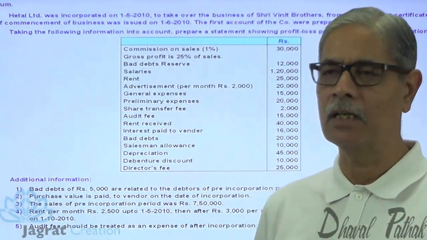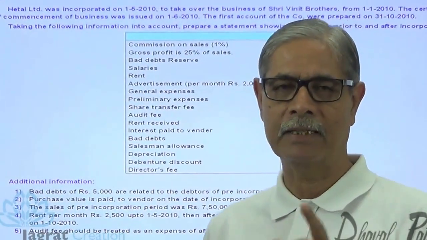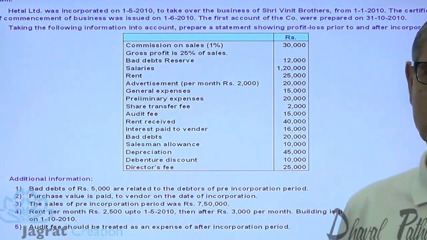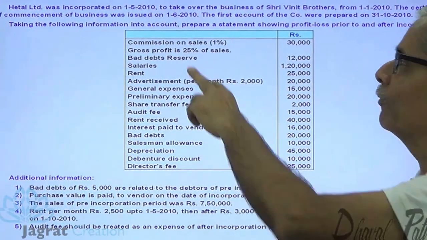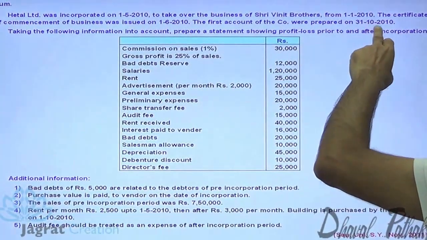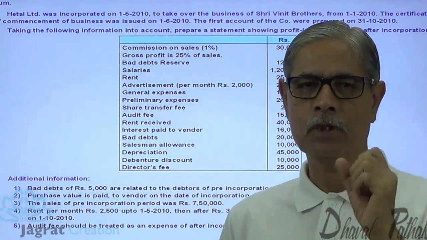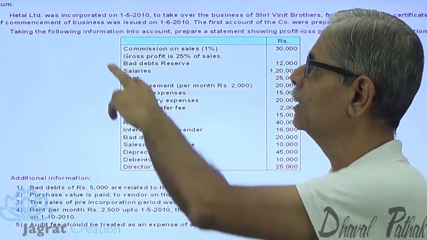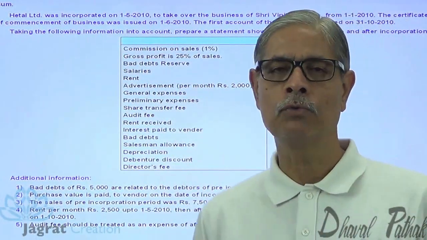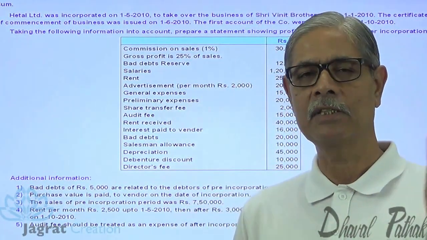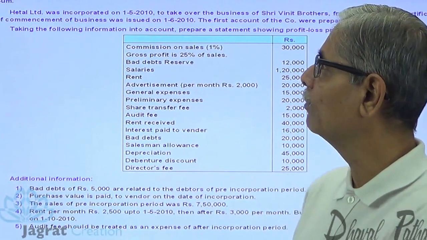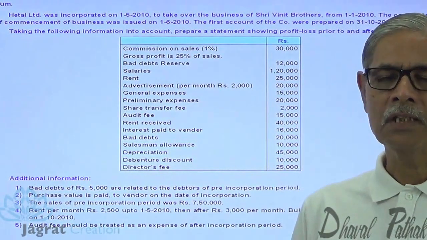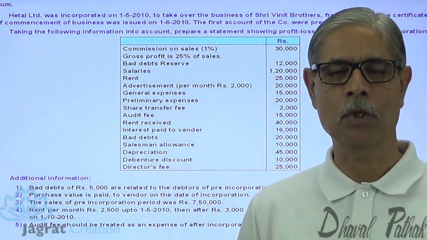And whatever profit occurs after the company comes into existence, that is, from 1st of May till the end of the accounting period, 31st of October, from 1st of May 2010 to 31st of October 2010, is the post-incorporation period. You don't have to consider the date given for commencement of business, because the business has already commenced and is running right from 1st of January, the date on which it was purchased. Otherwise also, the date of commencement of business is not considered.